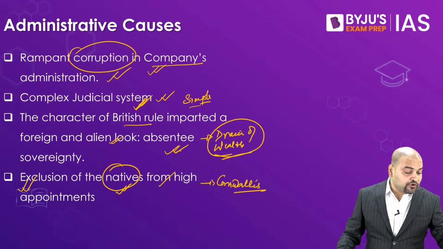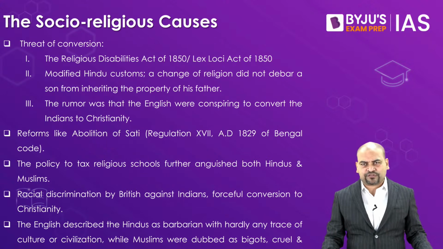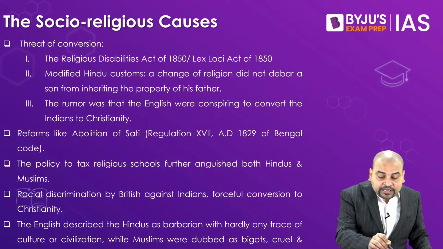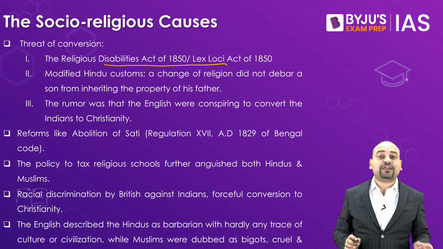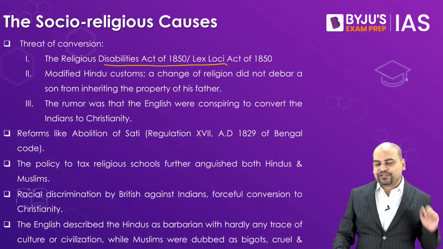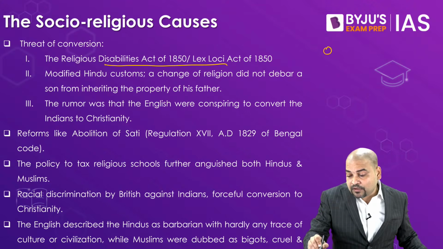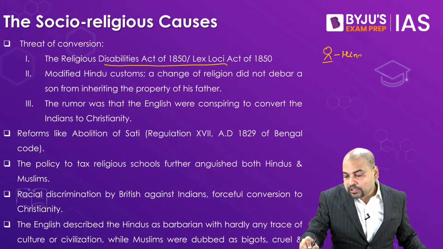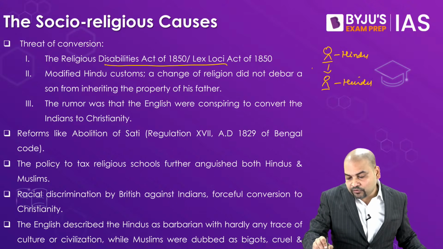Moving from administrative causes, let's go to the socio-religious causes. See, the first and the foremost is the Religious Disabilities Act or the Lex Loci Act. Please understand, let's say I am a Hindu and of course my son will also be a Hindu.